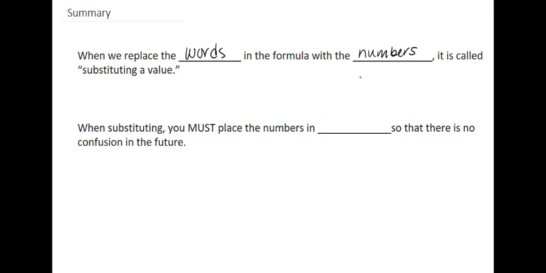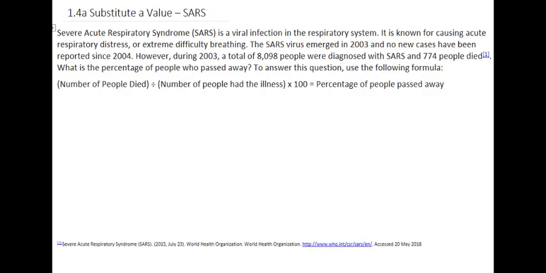And when we're substituting, you must place the numbers in parentheses so that there is no confusion in the future. So let's go back to our problem and see how we do this. So we have the number of people who died, which was 774, divided by the number of people who had the illness. So that is 8,098 times 100 to give us the percentage of people who passed away.